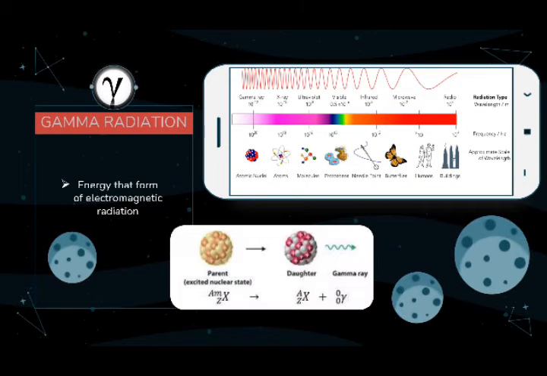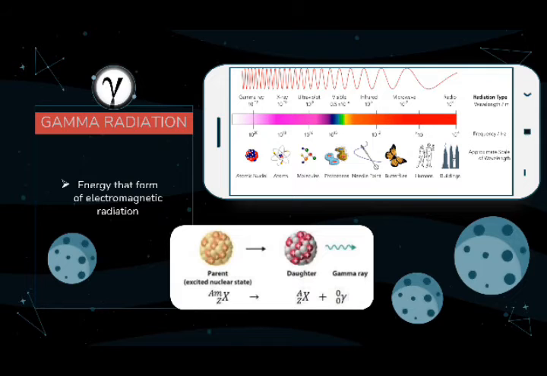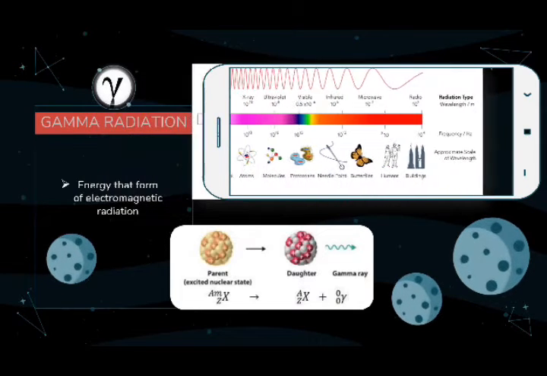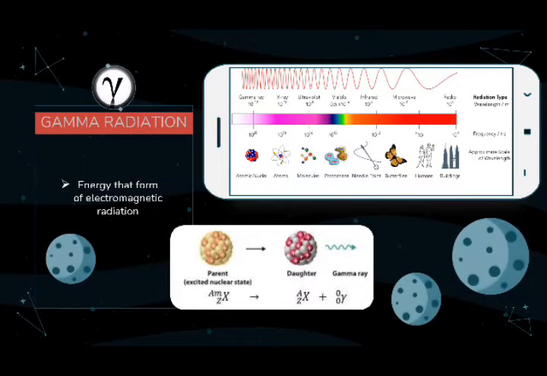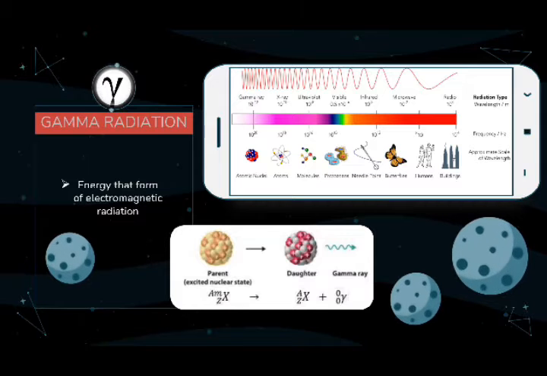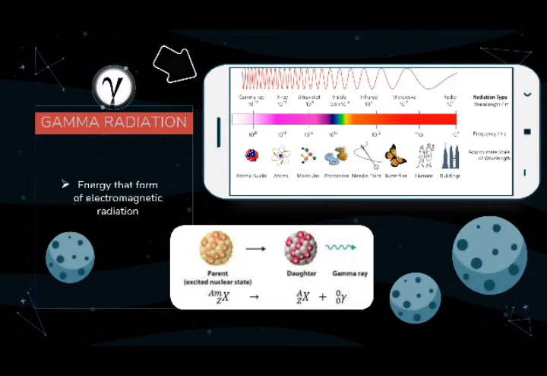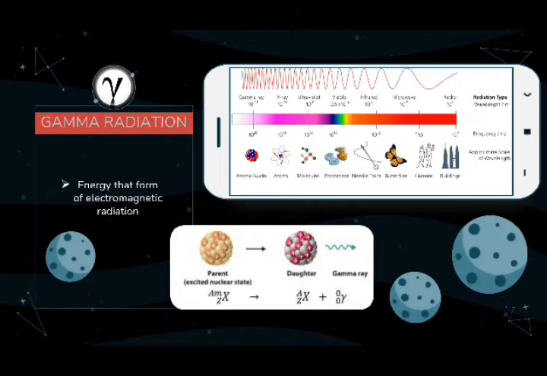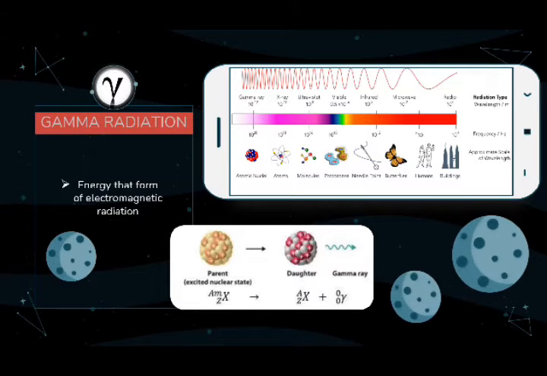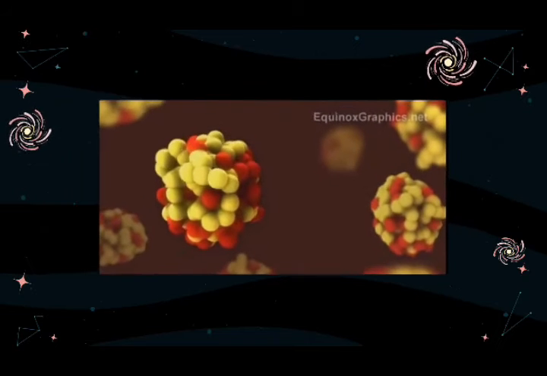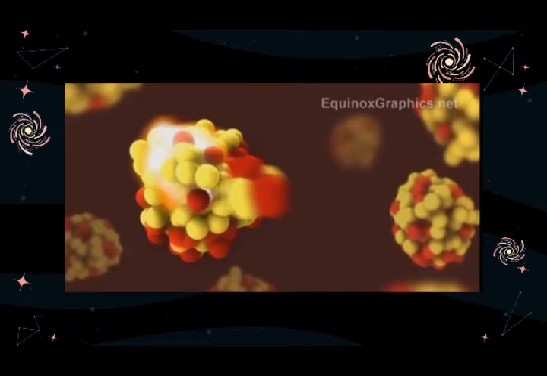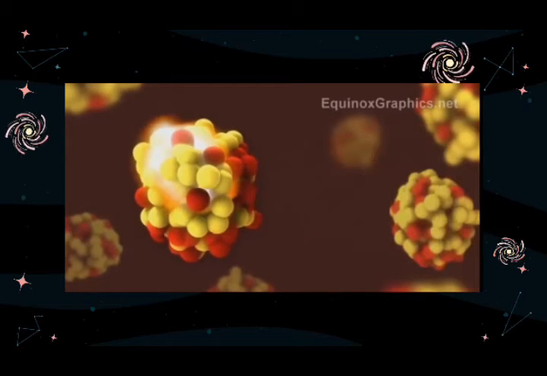And the last one is gamma ray radiation. Gamma ray radiation is energy in the form of electromagnetic radiation. From this picture, we can see the types of electromagnetic radiation, one of which is the gamma ray. And from this nuclear equation, we can see how a radioactive atom emits the gamma ray. And this is how gamma ray radiation is emitted.